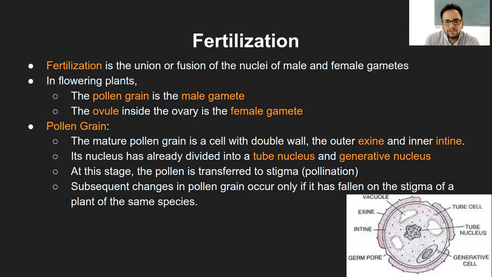So that is the whole structure of the pollen grain. Again, what you need to remember there is exine, the outermost layer, intine, the innermost layer, then the two nuclei, the tube nucleus and the generative nucleus, and the rest is common knowledge you already have. So these are the four things that you need to remember from this particular structure of the pollen grain. Any doubt here?